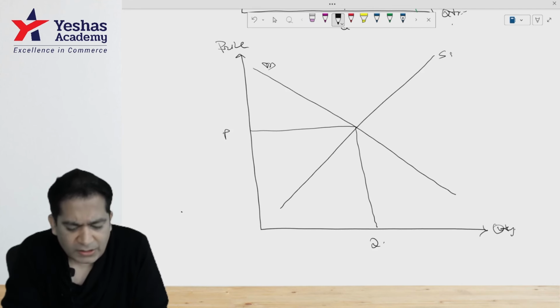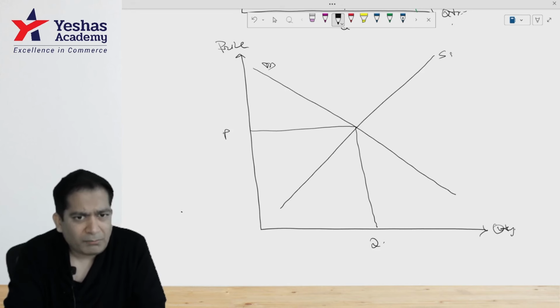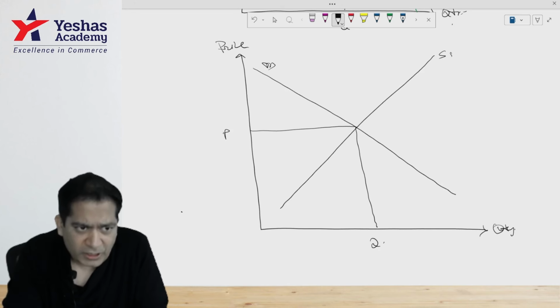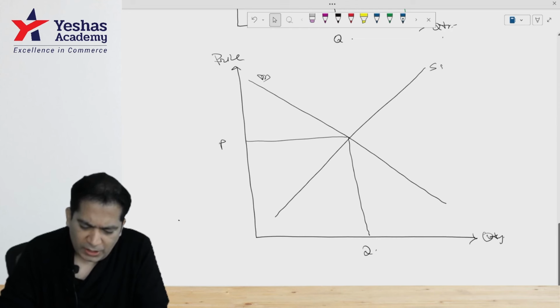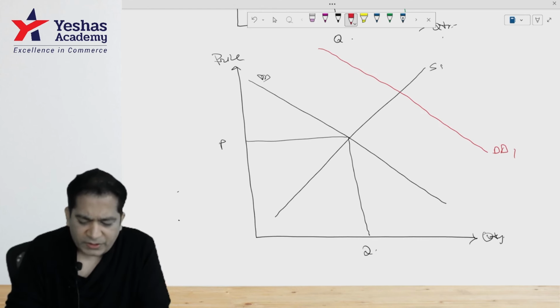Now let's increase demand by 20% and supply by relatively lesser than 20%. So I'll move the demand curve by this margin. Let me use another color. Move the demand curve by this margin. So this is your new demand curve, and move the supply curve by a relatively smaller margin.